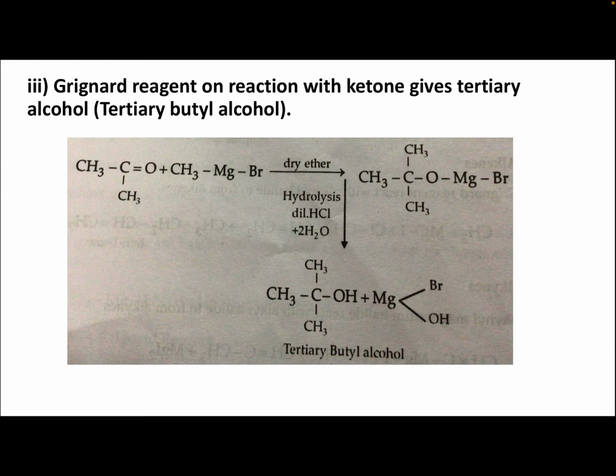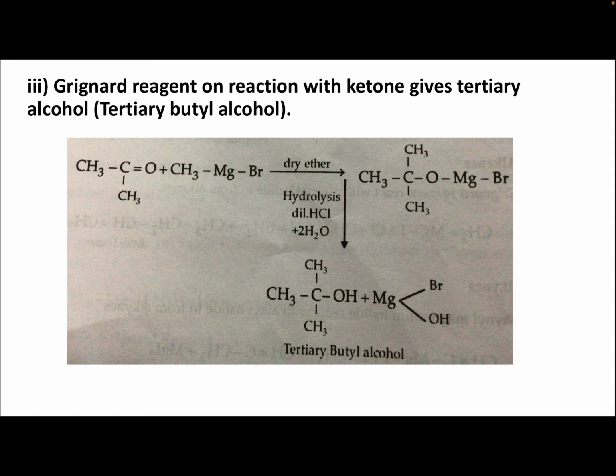Next, Grignard reagent on reaction with ketone gives tertiary alcohol. Here you are getting tertiary butyl alcohol. CH3-C(=O)-CH3 is acetone, which on reaction with CH3MgBr in presence of dry ether gives an addition compound, a complex. Then on hydrolysis we are getting tertiary butyl alcohol: carbon with three sides CH3, CH3, CH3 and OH. So Grignard reagent on reaction with ketone gives tertiary alcohol, that is tertiary butyl alcohol in this case.